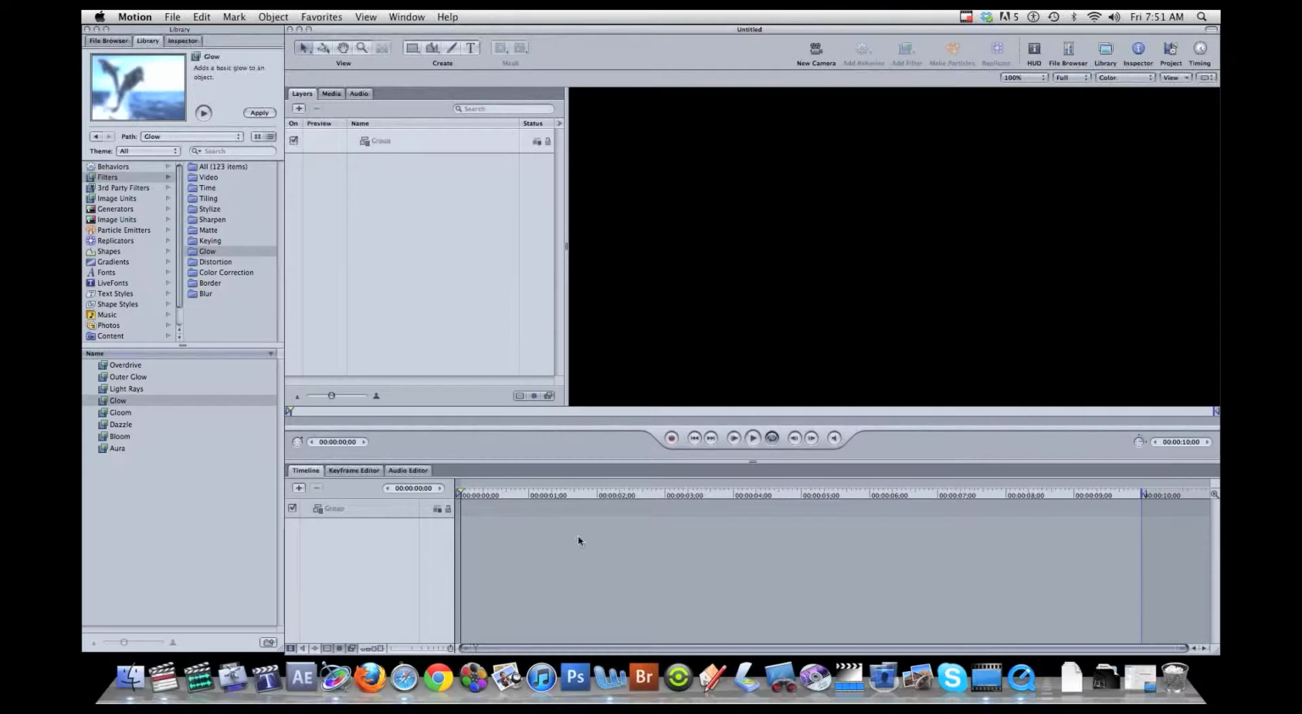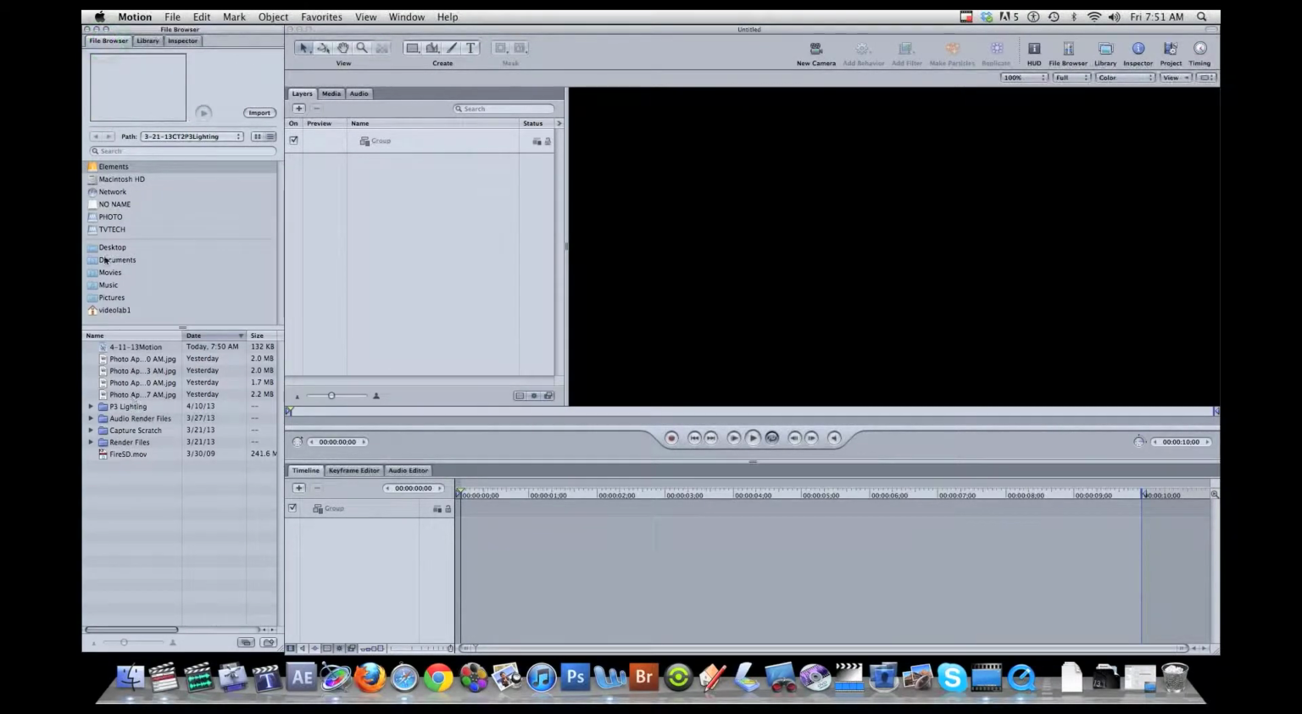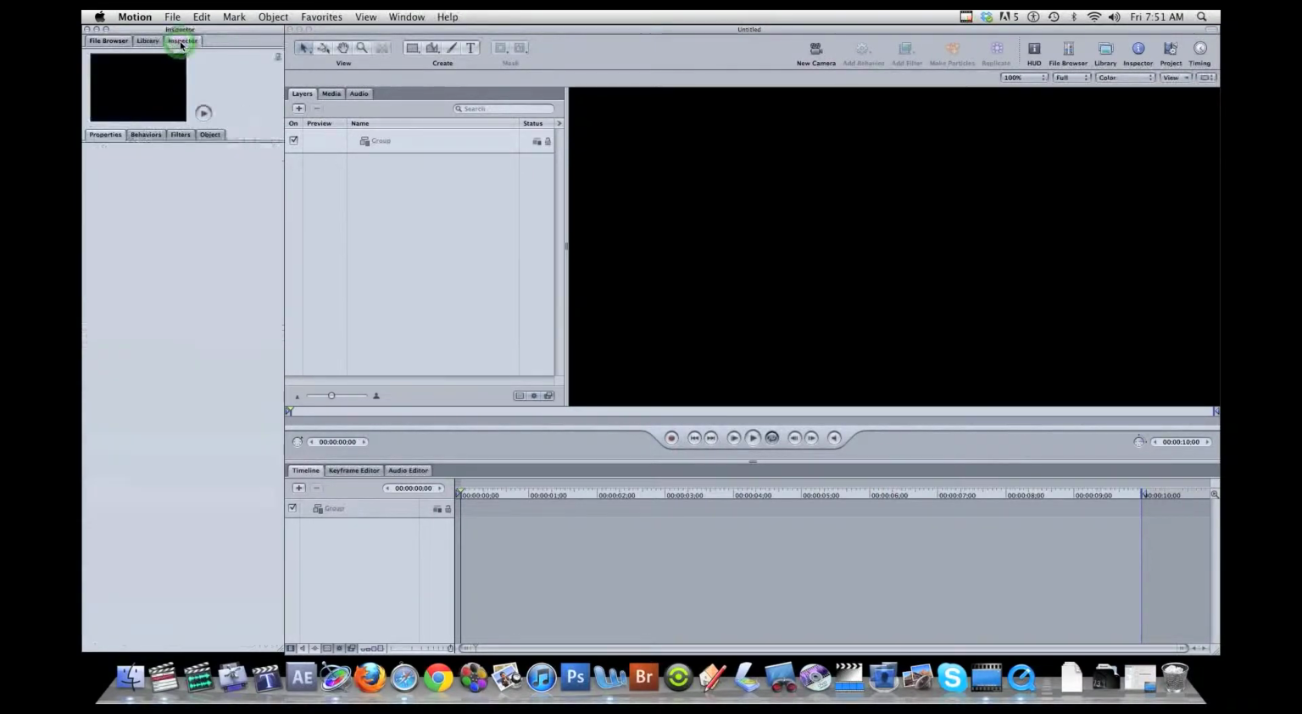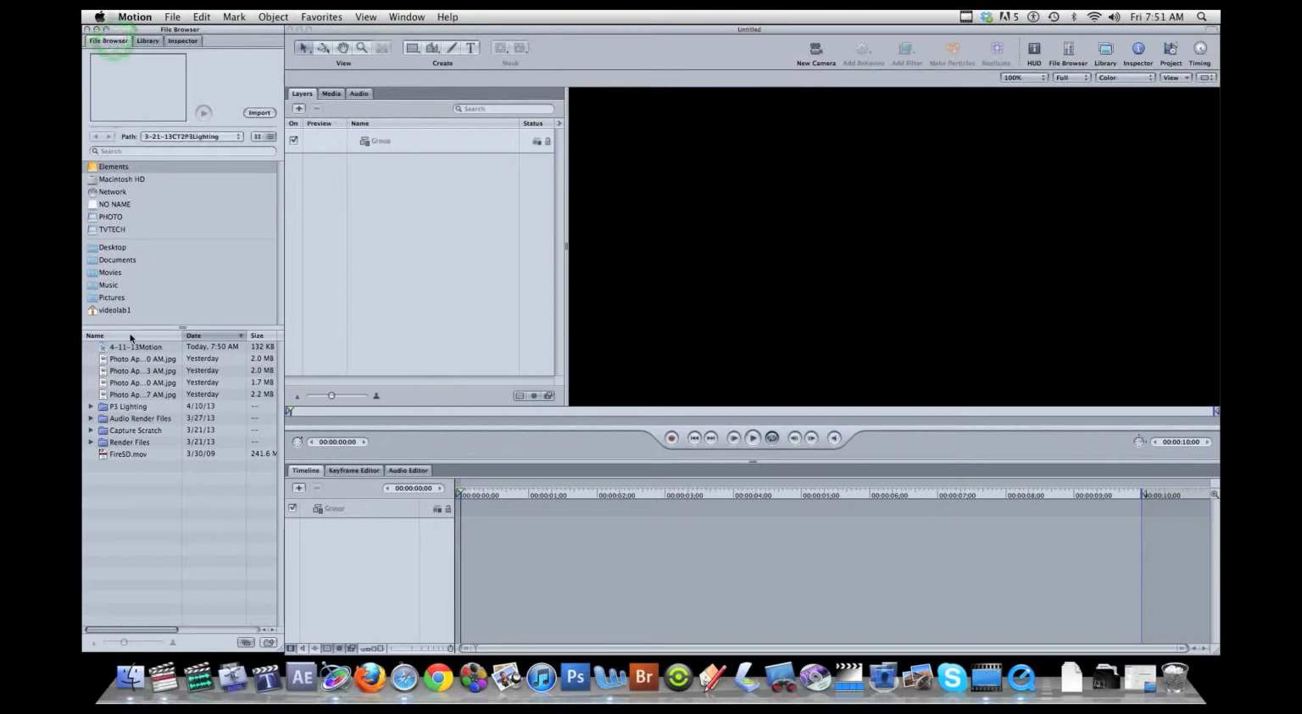So here you're going to see what your layers are doing in time, and it's a layered view. So File Browser is where you can find everything in Motion. And the inspector, once we get things in here, you'll see the properties of the clips that you've dragged in. So I'm already in the folder that I have on my drive, and I'm going to grab the video and import it.